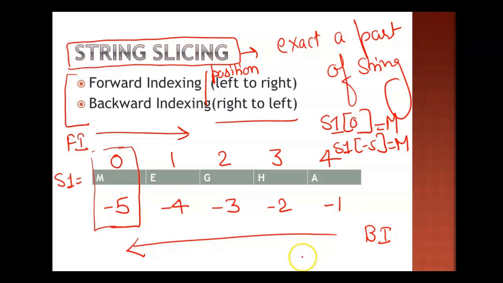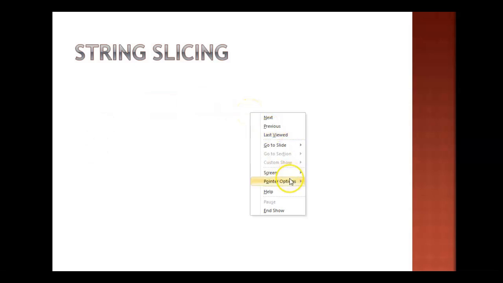Suppose you have to find the reverse of the string. In that case, you can work with the backward indexing. Suppose you want to just traverse the whole string, then you can work with the forward indexing. So what will be in use depends upon the query or the question, but you should be clear with everything, right? Let me take one more example to give you more idea about the forward and the backward indexing.